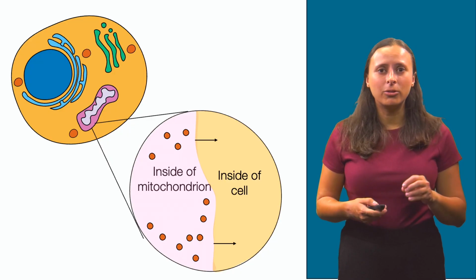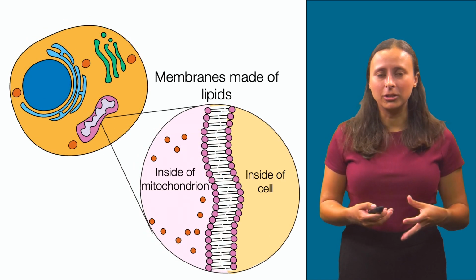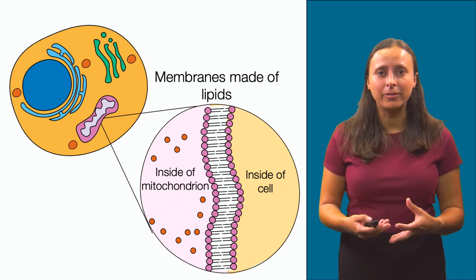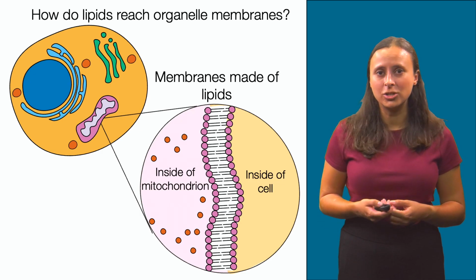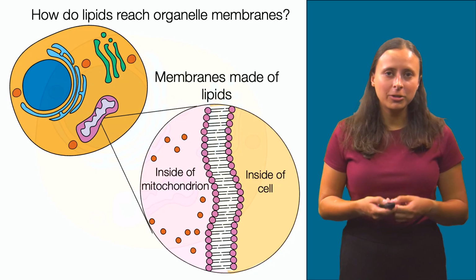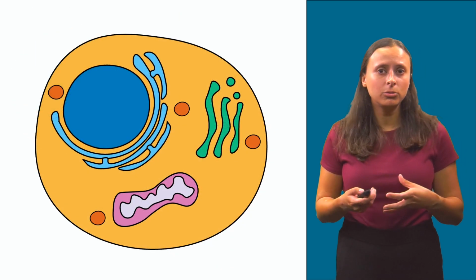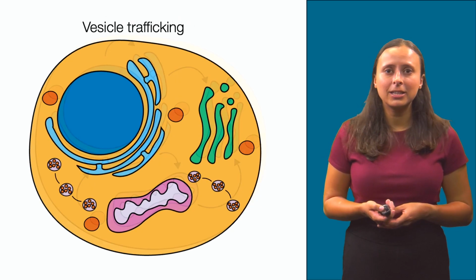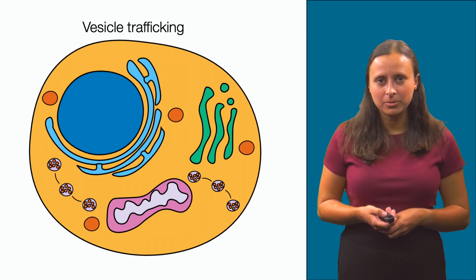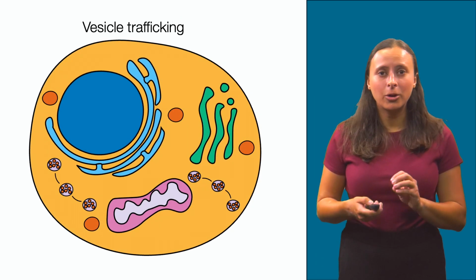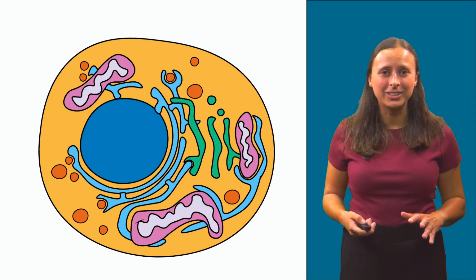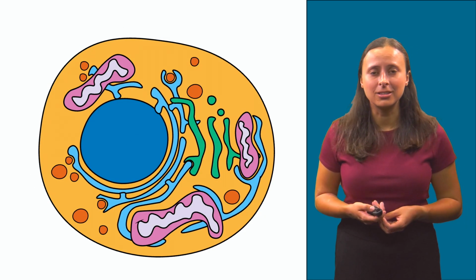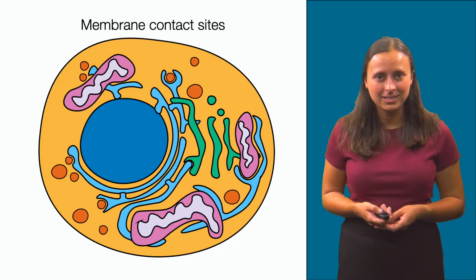The answer is that organelles are bound by membranes made of molecules called lipids. Each organelle requires a continuous supply of lipids, but how do these lipids reach the organelle membranes? For years, scientists have thought that molecules travel to organelles via simple diffusion or by trafficking in specialized compartments called vesicles. But now we understand that organelles are actually packed all throughout the cell, and they can interact with one another directly at specialized areas of contact called membrane contact sites.